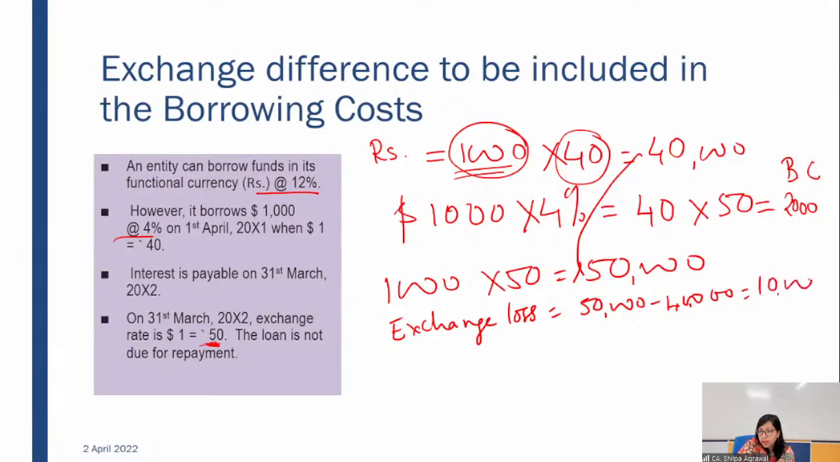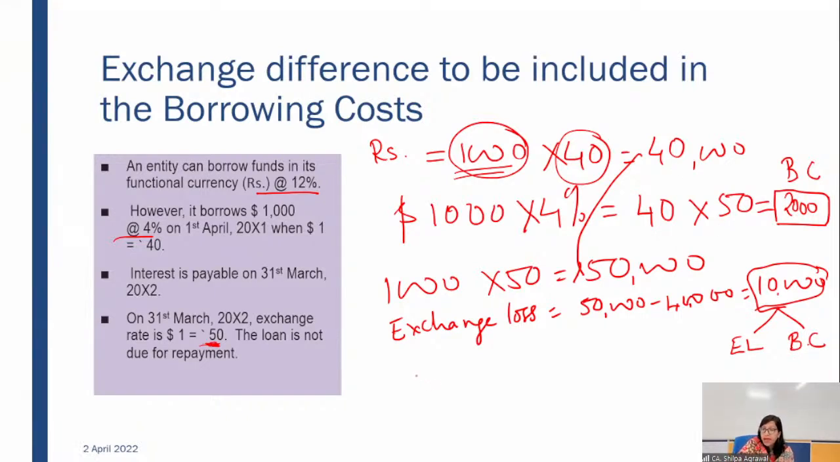10,000. Now we have to see what is the hidden element in this 10,000, which needs to be capitalized. This is for sure to be capitalized since this is a borrowing cost. For this exchange, out of this exchange loss, there may be two elements. One will be exchange loss and one will be borrowing cost. We have to identify what is borrowing cost.